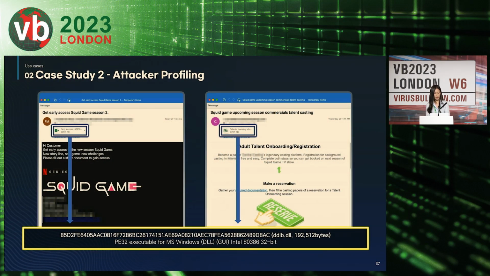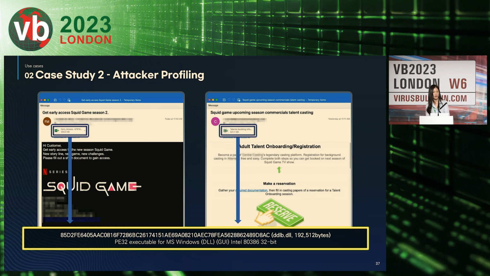According to Proofpoint's report, emails with Squid Game in the subject were sent to different email addresses. These emails had Excel attachments and were part of a common spear phishing attack. When someone opened the file and ran the macro, it led to the download of an ELF file and injection into a specific process.